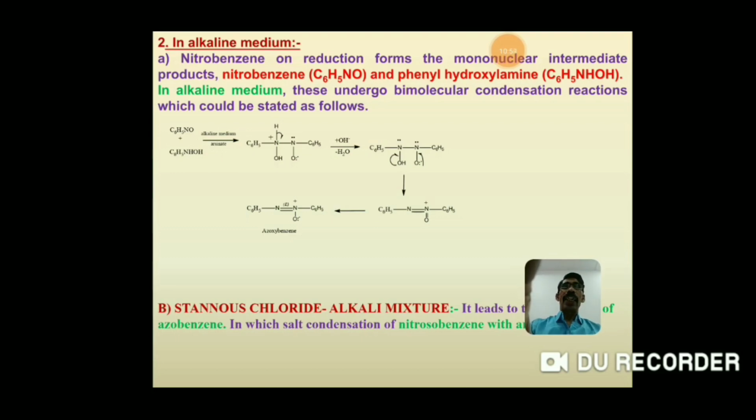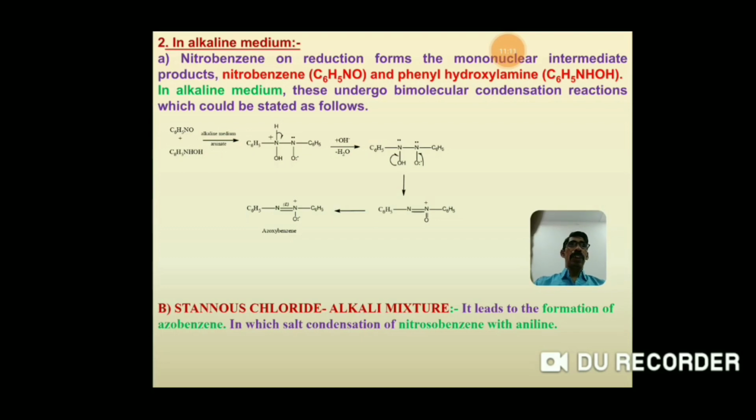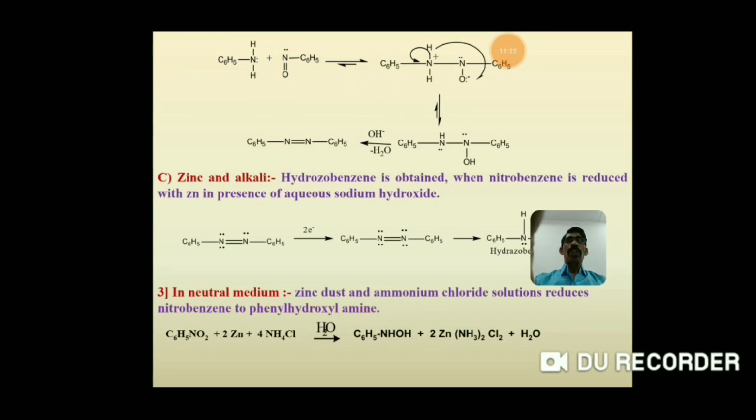So now the second alkaline medium reaction is the reduction using a stannous chloride and alkali mixture. It leads to the formation of azobenzene. That is, when stannous chloride and alkali mixture are used, nitrobenzene is converted into azobenzene. Now this aniline combines with this nitrosobenzene and it gives azobenzene.